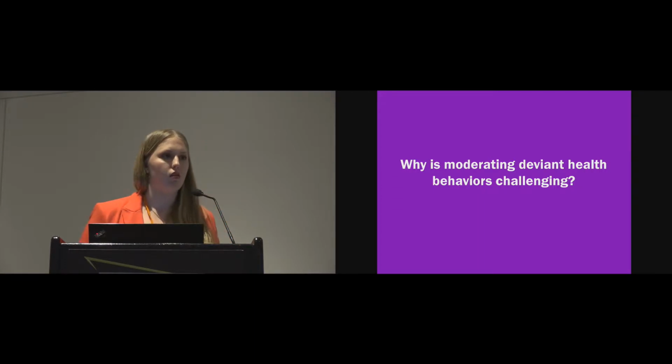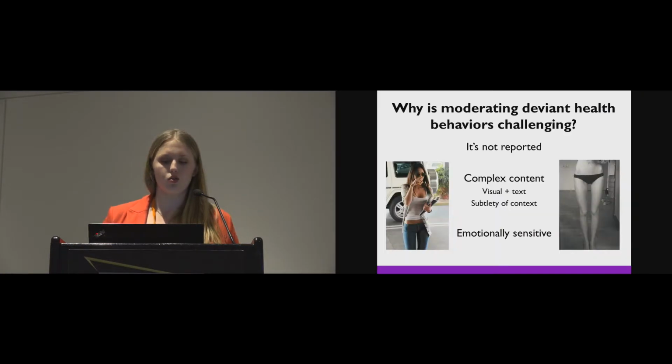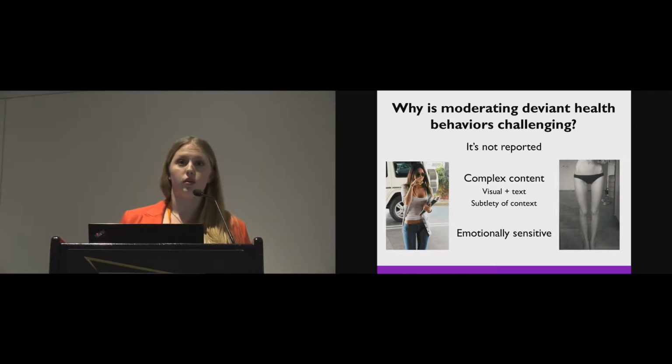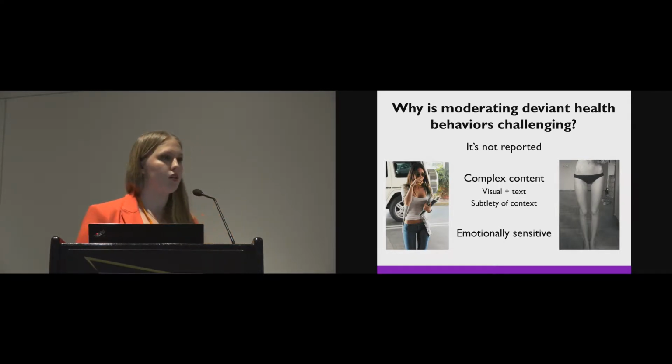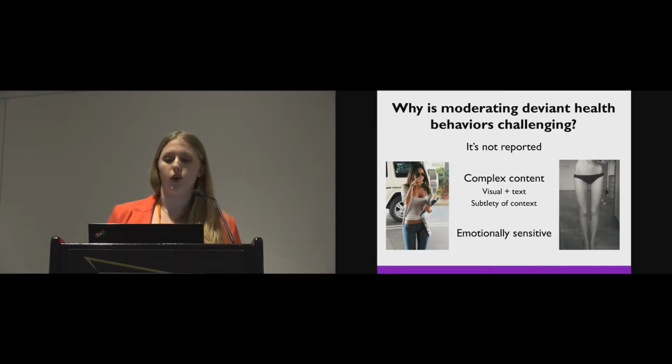In particular, though, you might ask, well, why are you looking at deviant health behavior content? There's lots of other things that you could take and understand. We think that there's three really unique reasons why this kind of content is challenging for social networks. The first is it's just not reported. If you're seeking out pro-eating disorder content to maintain these kinds of lifestyles, you're not going to report it because it's what you want to see.